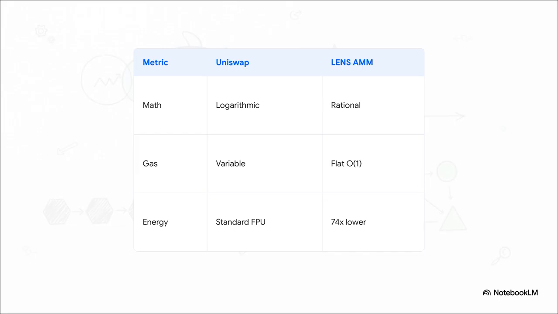0.05 picojoules. Because the entire state transition is executed as a single matrix vector multiplication, there's no more of that expensive sequential curve crossing. And for multi-asset pools, Lens uses a matrix concept called the Smith normal form to effectively untangle the assets, separating them into clean 2D curves so they don't interfere with each other. It's an absolutely incredible leap in both security and efficiency.